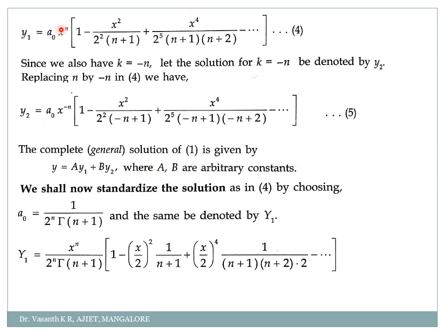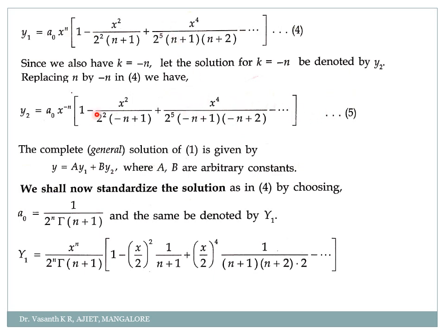This is for which one? k equal to n. Similarly we had k equal to minus n. Am I right? We got the value for k as plus or minus n. So what happens when k equal to minus n? Wherever n is there, you just replace by minus n, that's it. So my second solution, that is y2, is equal to a naught into x to the power minus n into 1 minus x square by 2 square into minus n plus 1, plus x power 4 by 2 power 5 into minus n plus 1 into minus n plus 2, minus and so on.